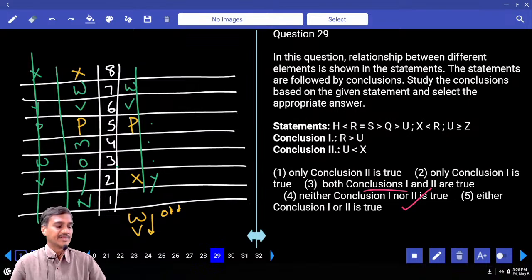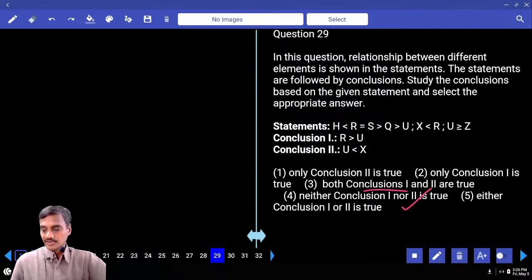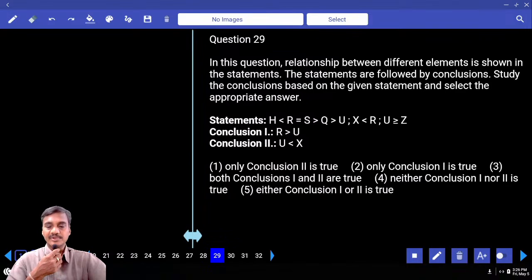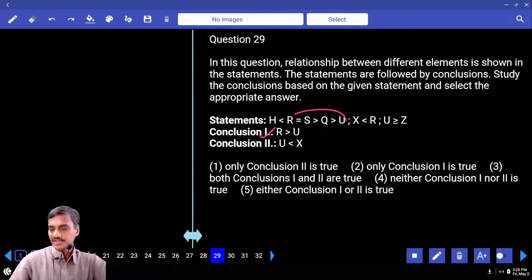Then, the next one, 29 onwards. Now it is based on inequalities. Now in these inequalities, the relation between R and U. Between R and U, R greater than U, definitely true. Next one, U and X. U is here and X is here. Now tell me which element is common here.